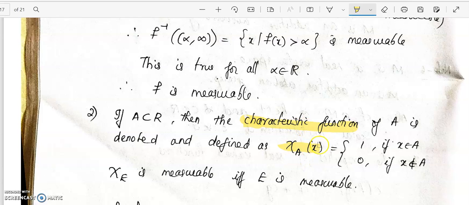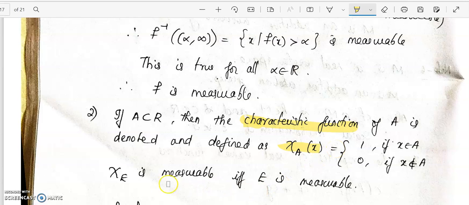That is the notation for the characteristic function of a set A. Now chi A takes the value 1 if x belongs to A. If x does not belong to A, then the value of the characteristic function will be equal to 0.